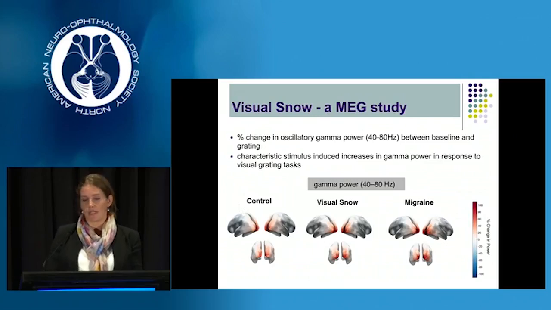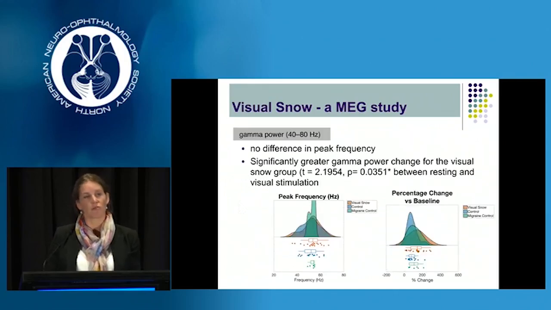So looking at the results here, you can see the heat maps. These are the measurements for our gamma power, so our local cortical activity within the visual cortex. And you can see this characteristic stimulus-related increase in gamma power in relation to the visual stimulation. And that fits with what we would expect. So as the patient sees the visual grating, we've got activation, increased synchronization within our primary visual cortex as a response to the stimulus. And if we compare our 3 different groups, there was no difference in the peak frequency, which is what we would expect.